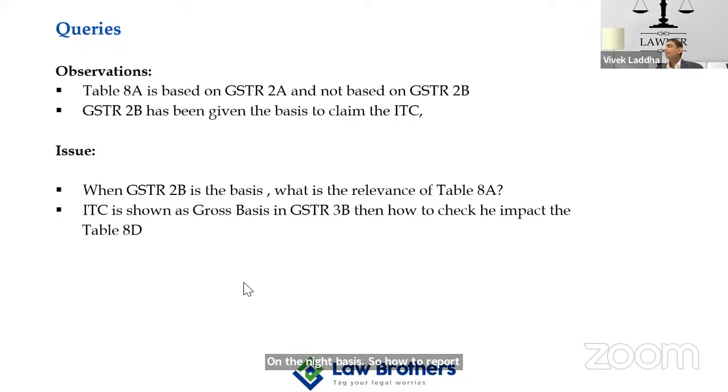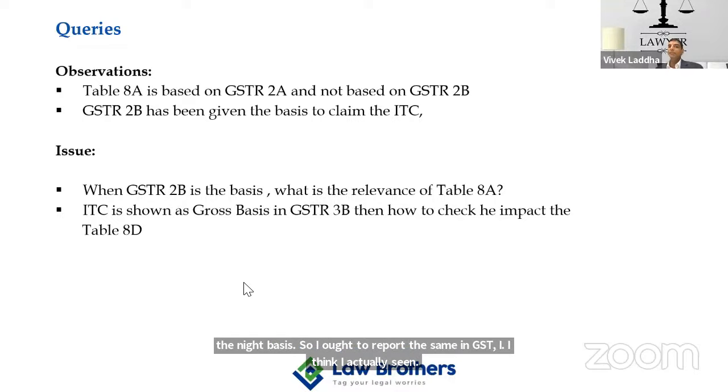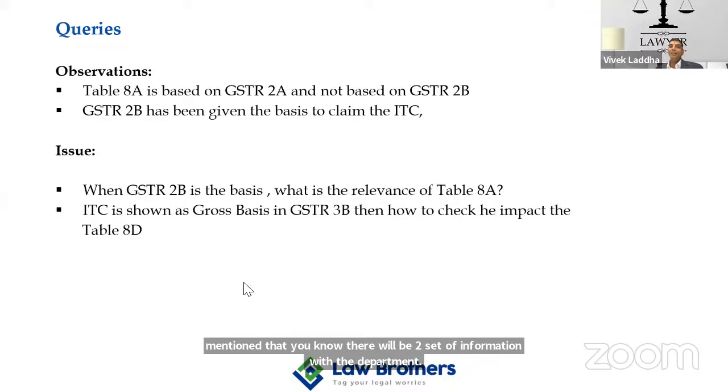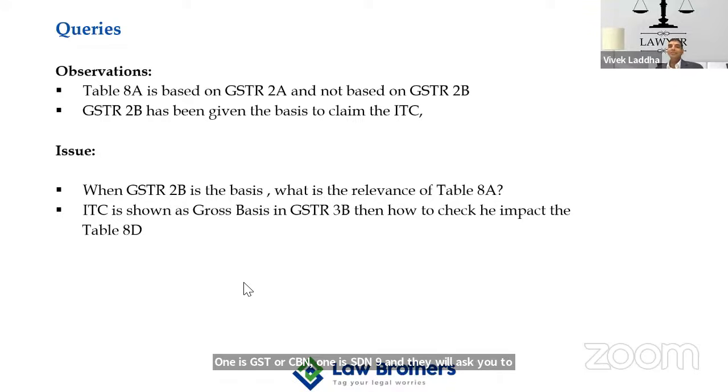I think the answer is the same. So you will not change your practice, right? Because the moment you change your practice, of course, as sir has mentioned, there will be two sets of information with the department. One is GSTR 3B and one is GSTR 9, and they will ask you to explain what has happened in GSTR 3B and what has happened in GSTR 9. So it is a moderate and better answer in my understanding that you do not deviate from whatever pattern you have followed in GSTR 3B. It is better to go by that in GSTR 9 also.